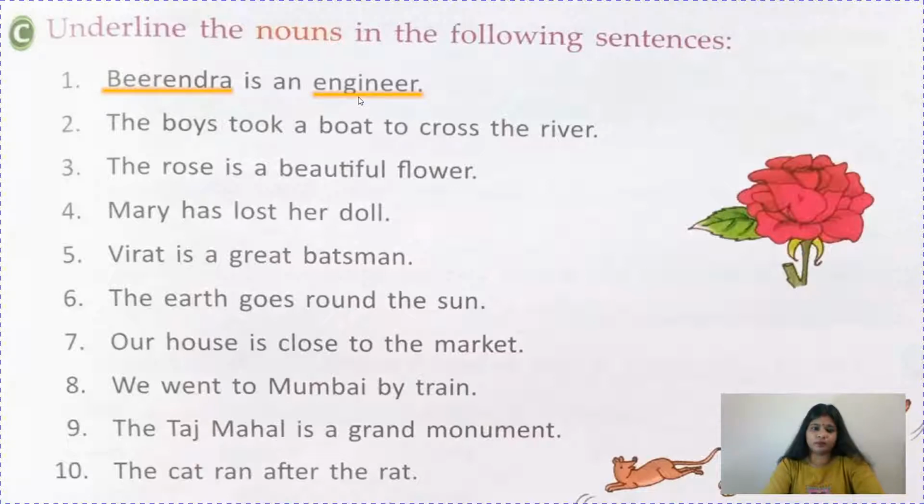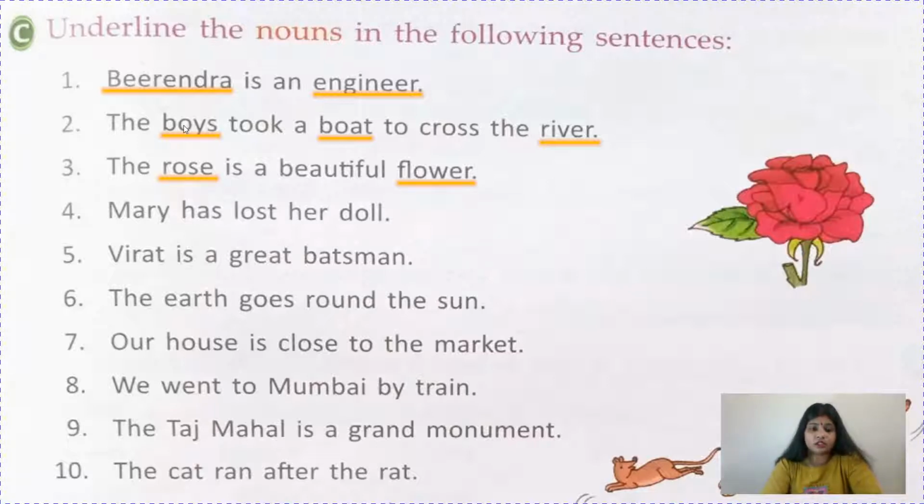So please underline both. The boys took a boat to cross the river. So children, boys, it's a name of a person, then boat, it's name of a thing, and river, it will come also a thing only. The rose is a beautiful flower. So rose is a name of a flower, children. So it is a thing, and flower. Flower is also a noun.